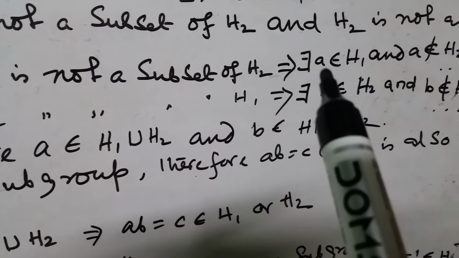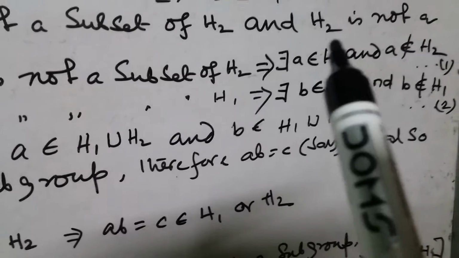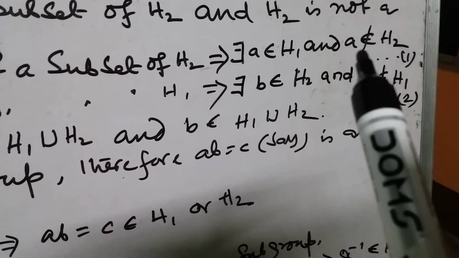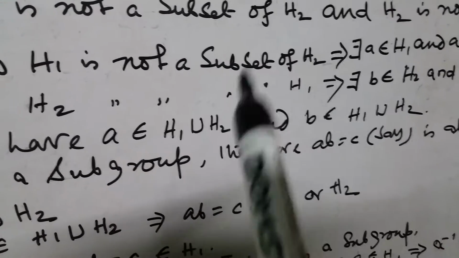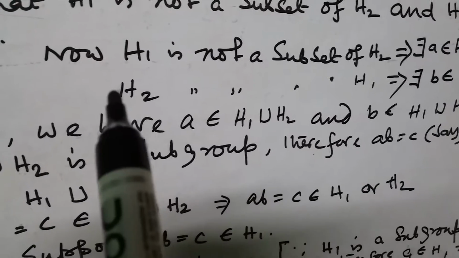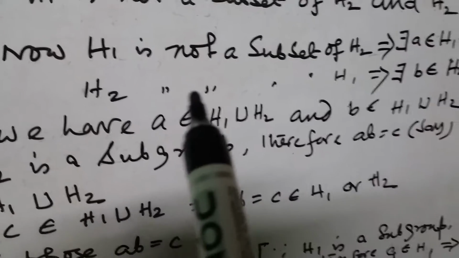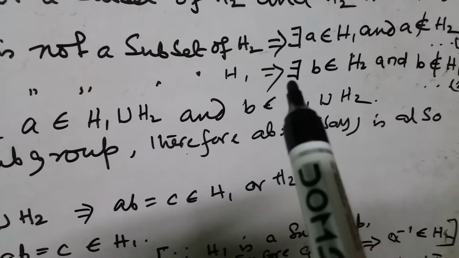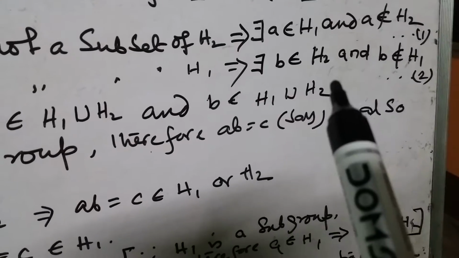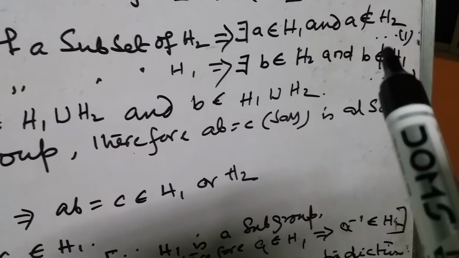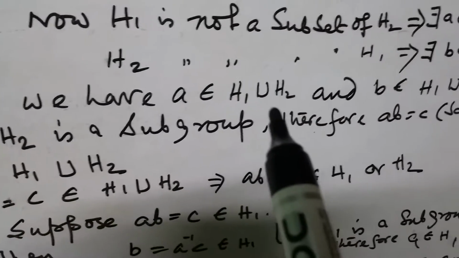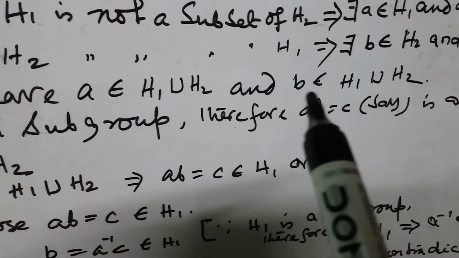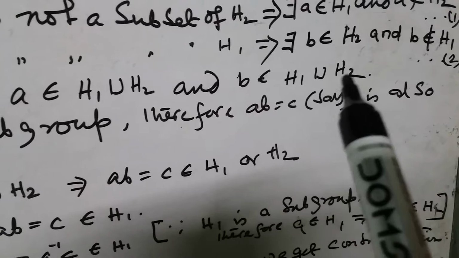Now H1 is not a subset of H2. It implies that there exists a belongs to H1 but a does not belong to H2, because H1 is not a subset of H2. Similarly, H2 is not a subset of H1, then there exists b belongs to H2 and b does not belong to H1. From 1 and 2 we have a belongs to H1 union H2 and b belongs to H1 union H2.